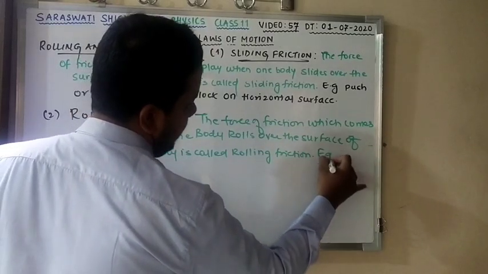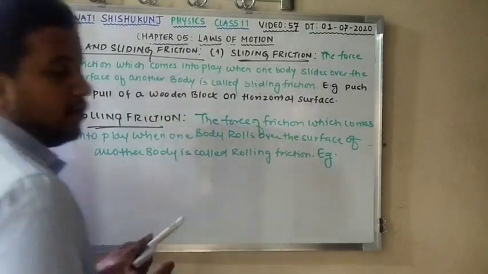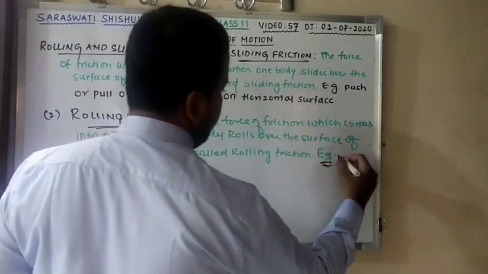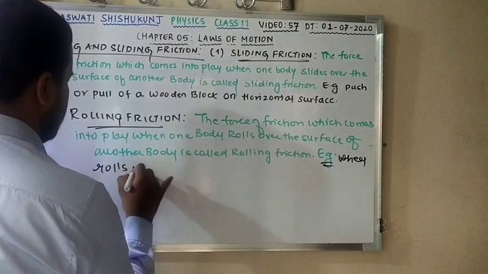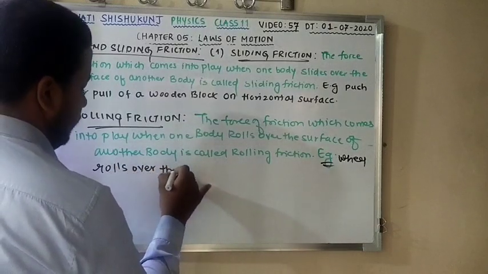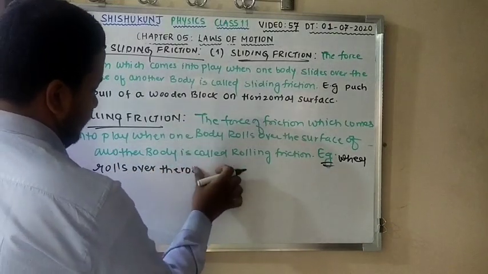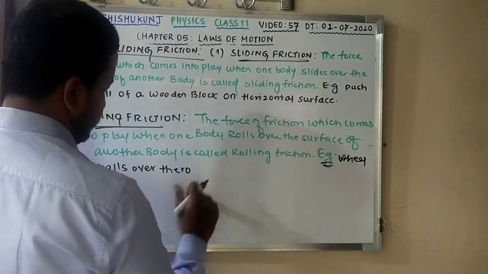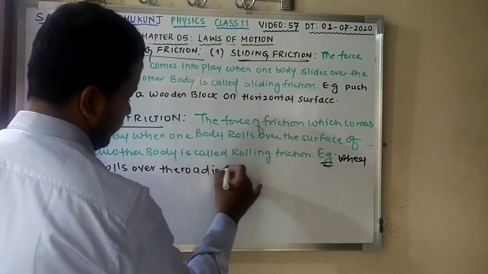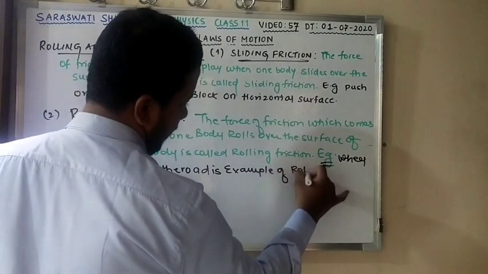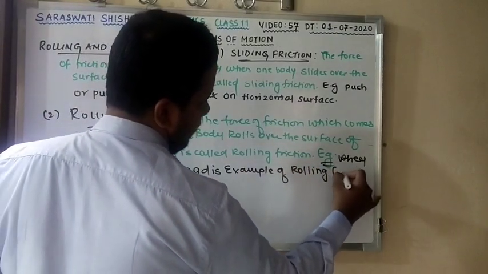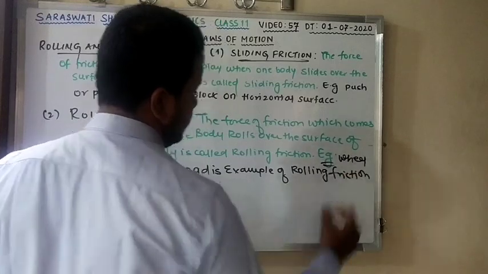If somebody asks you to state an example, what are you going to give? A wheel rolls over the road. A wheel rolling over the road is an example of rolling friction.